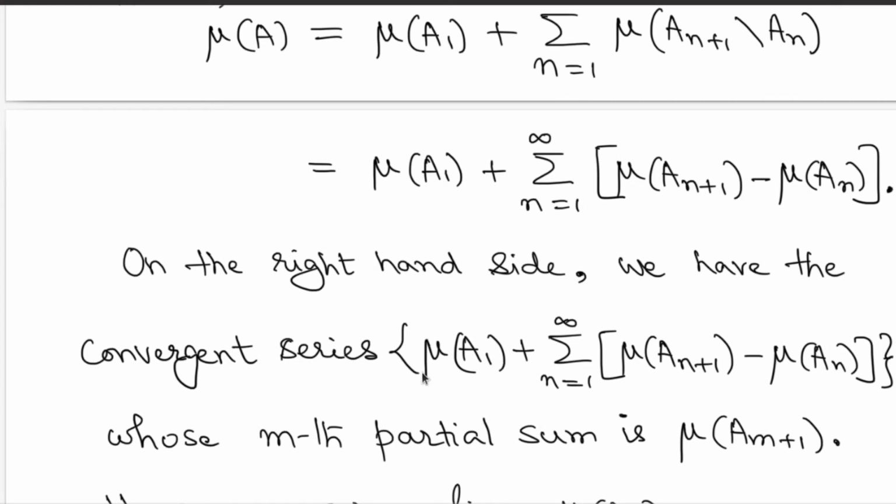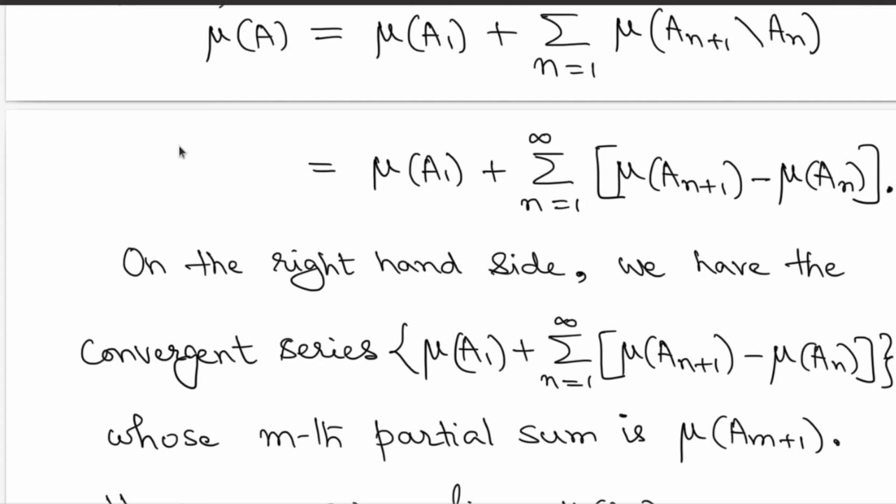If you are looking at the m-th partial sum of this series, you will simply get mu of A_1 plus summation n equal to 1 to m of this thing. But then for the finite sum, you can easily compute that this becomes a telescopic sum, many of the terms cancel off, and the remaining term is measure of A_{m+1}.